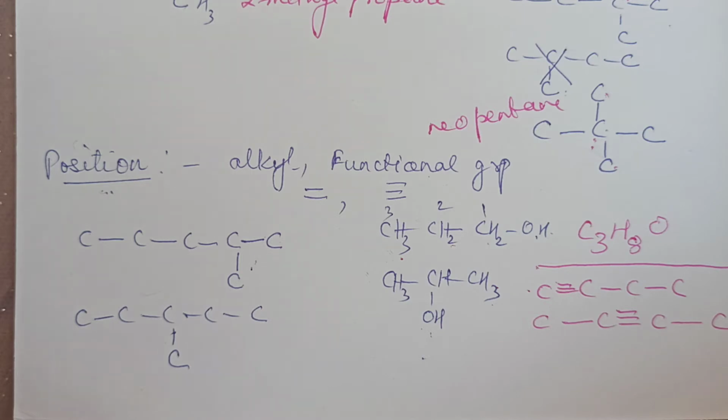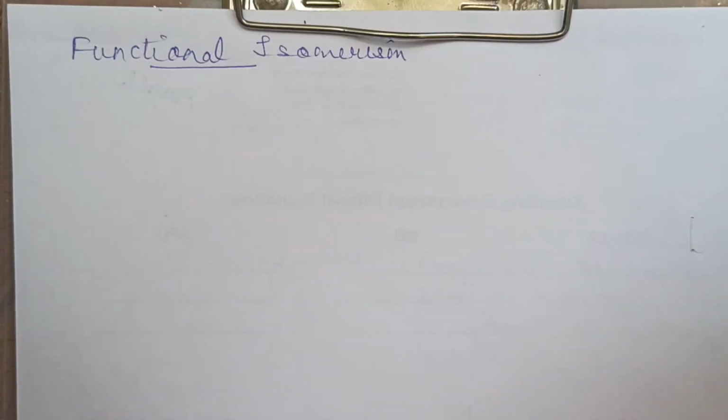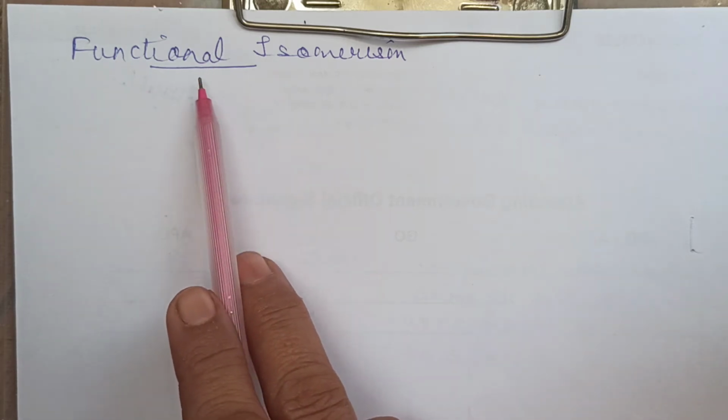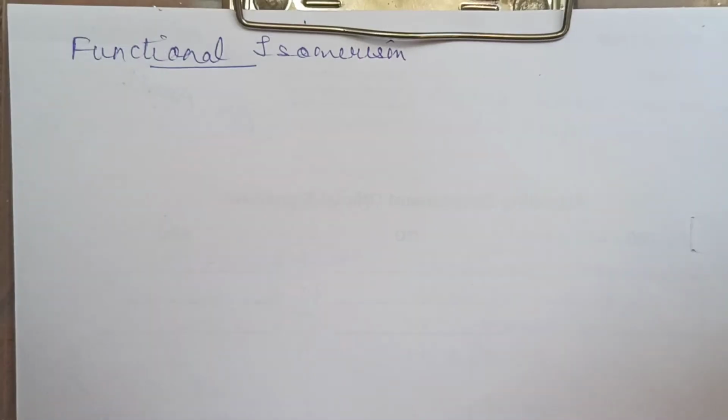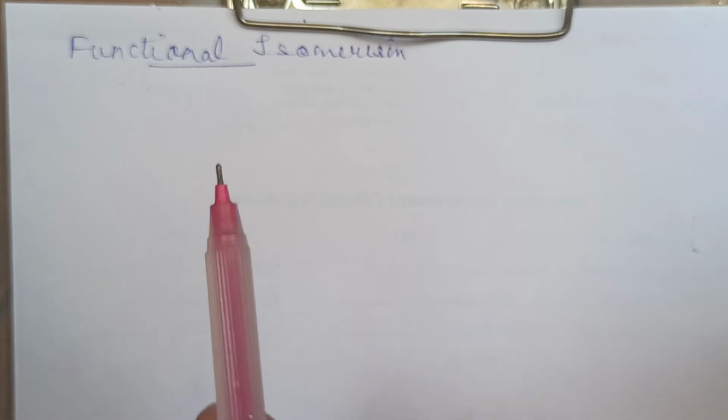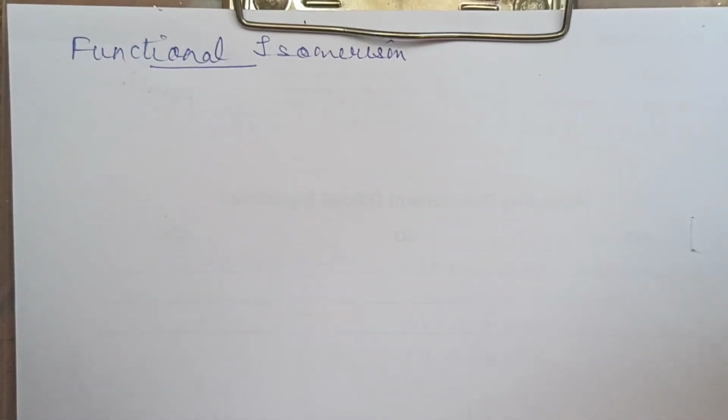Now we will take some more examples of some more types of structural isomerism. The next type we are taking is functional isomerism. As the name itself says, it is that type of isomerism in which the two isomers differ in the functional group present in it. So it is a type of structural isomerism which has the same molecular formula but a different structural formula. What is different in the structural formula? The functional group is different.